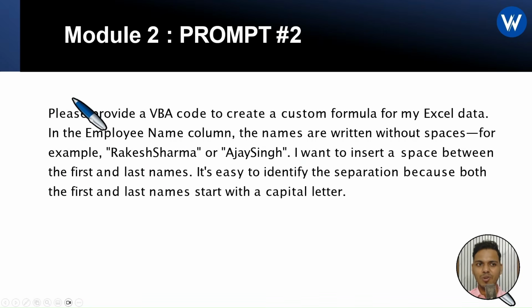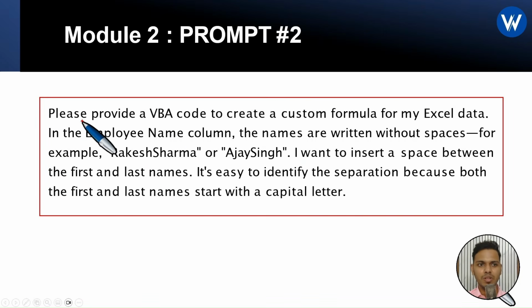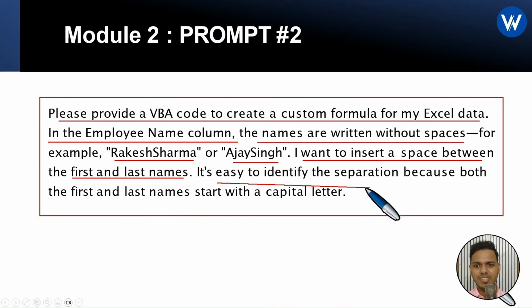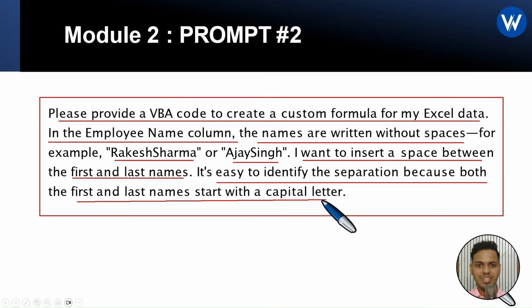So guys, look at the screen. This is a prompt to please provide a VBA code to create a custom formula for my Excel data. In the employee name column, the names are written without space, for example, Rakesh Sharma or Ajay Singh. I want to insert a space between first name and last name. It is easy to identify the separation because both the first and last name start with capital letters. As I already told you, right?